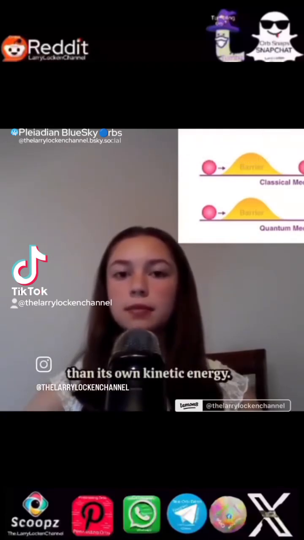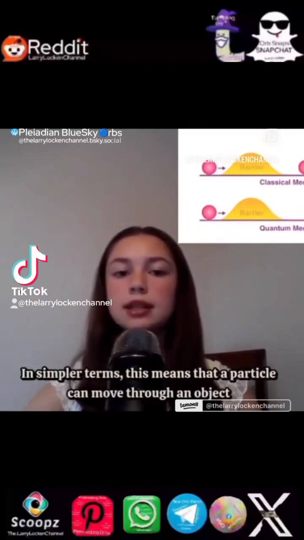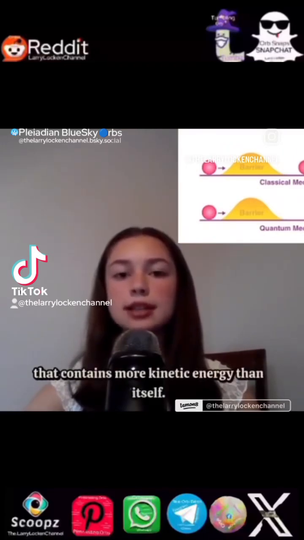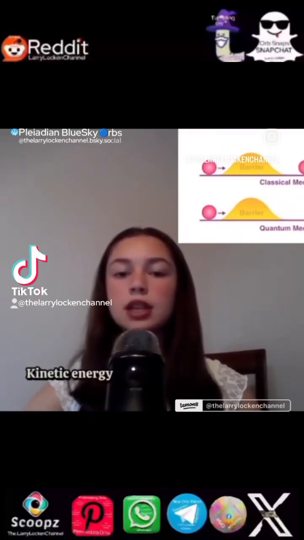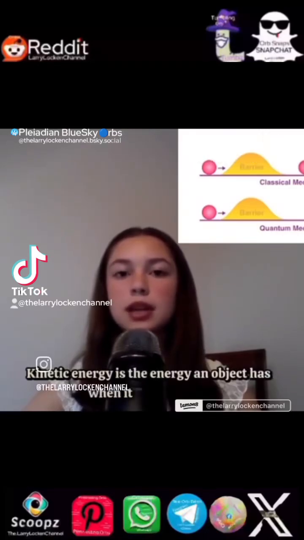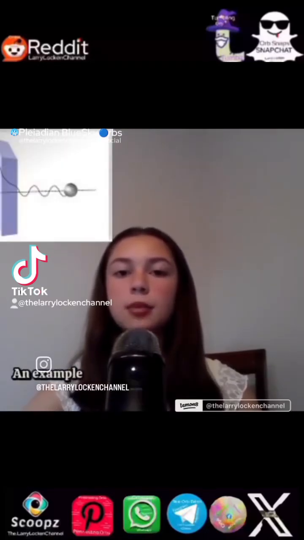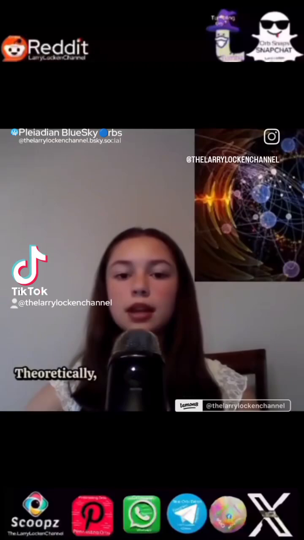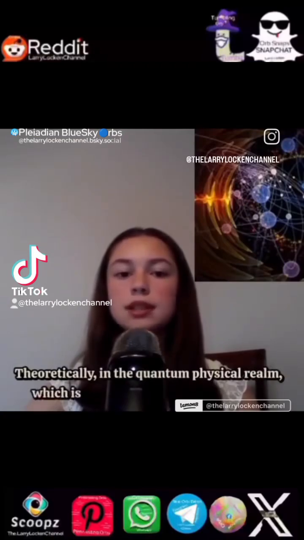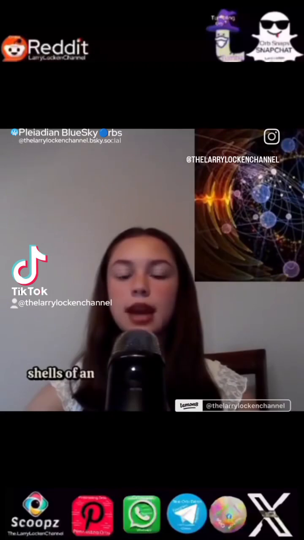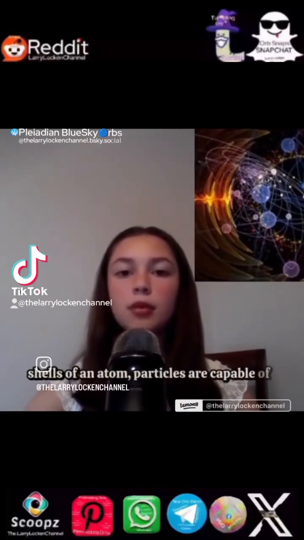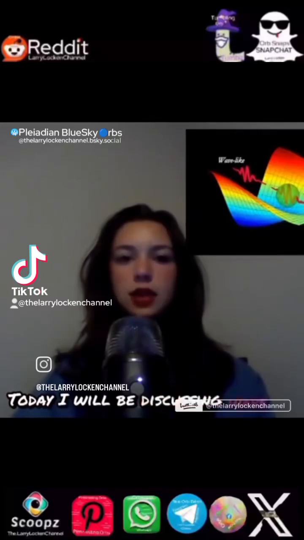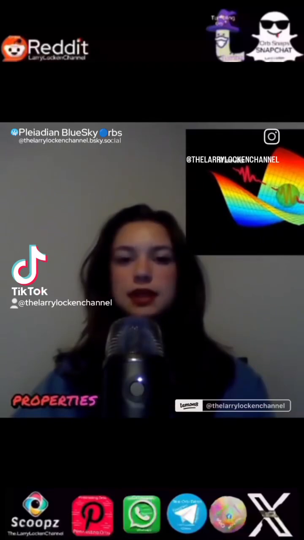Quantum tunneling is when a particle can penetrate an energy barrier that's higher than its own kinetic energy. In simpler terms, this means that a particle can move through an object that contains more kinetic energy than itself. Kinetic energy is the energy an object has when it is in motion. An example of quantum tunneling is a particle traveling through a door. Theoretically, in the quantum physical realm, which is the space between the electron shells of an atom, particles are capable of quantum tunneling.